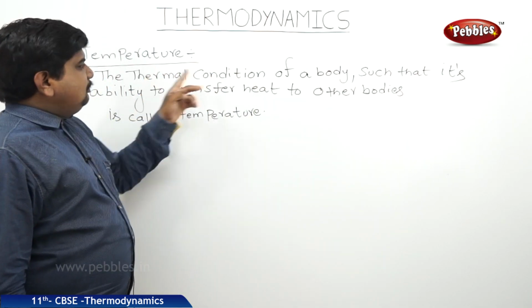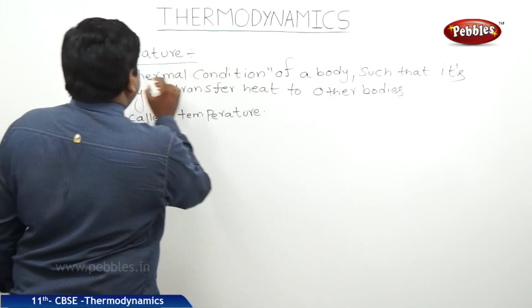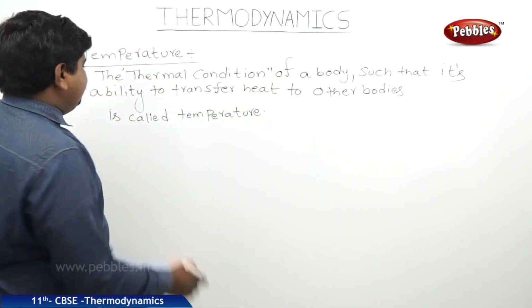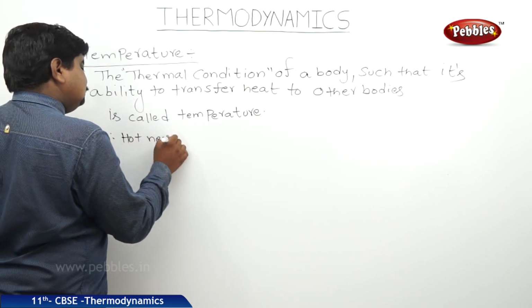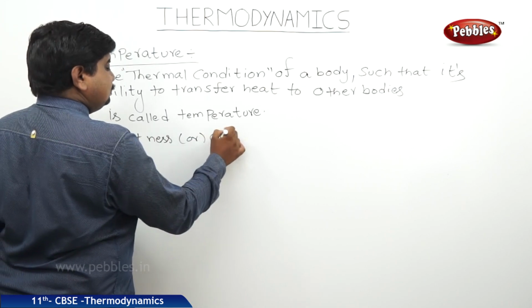The thermal condition is nothing but the hotness or coolness of a body. So it is also called the hotness or coolness of a body.